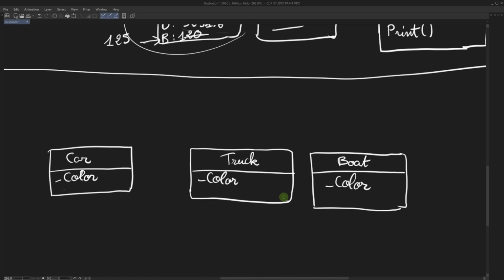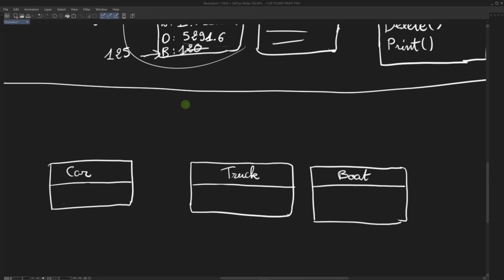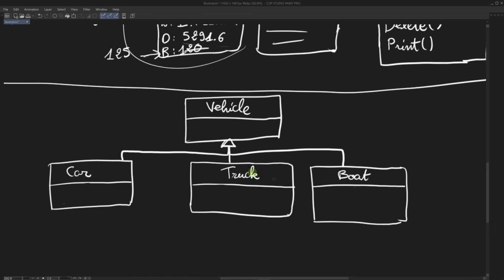But this is redundant, and especially when you have a lot more attributes, it's much better to use a concept called inheritance. So we're going to remove this member here, and instead we'll create a base class, or you can also call it a parent class, and all the other classes will inherit from this class. Let's call it vehicle.